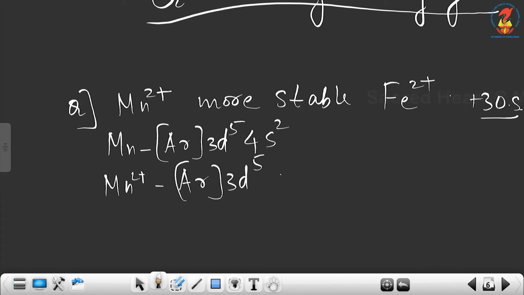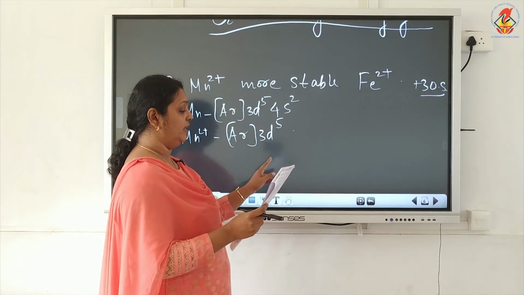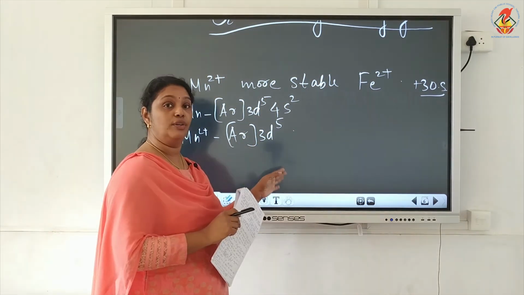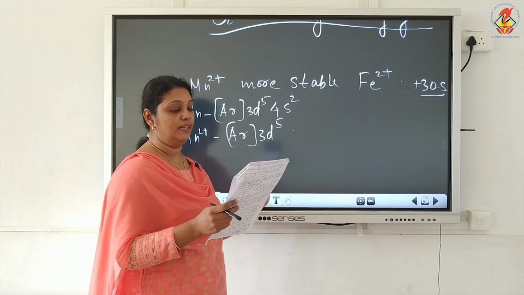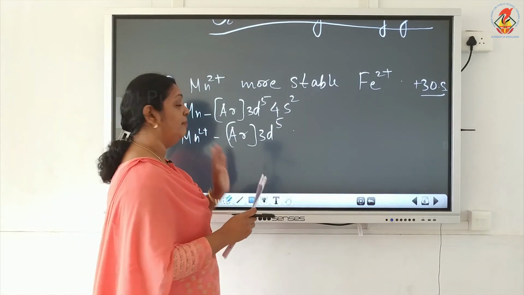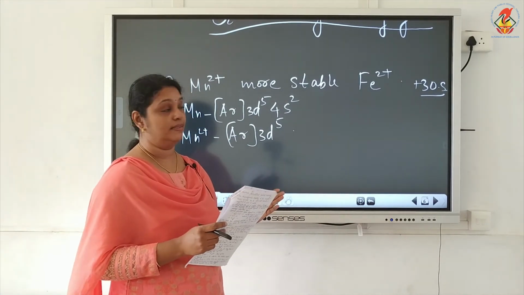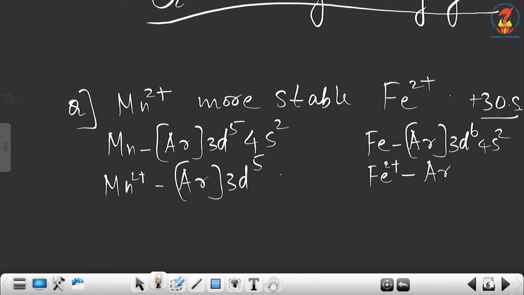Now why is Mn2+ stable? Due to the half-filled extra stable configuration. So it is very difficult to remove the third electron from this 3d orbital. So delta H 3I will be very high for Mn2+ or manganese. Now let's see for iron. Iron configuration is argon 3d6 4s2. Fe2+ will be argon 3d6.